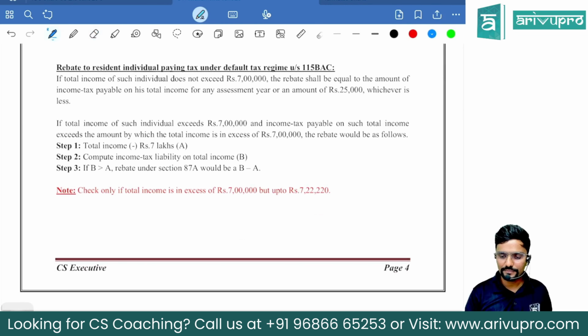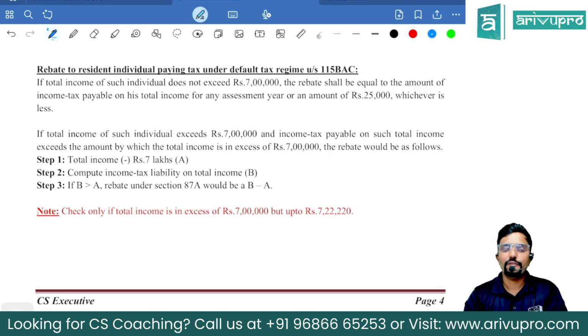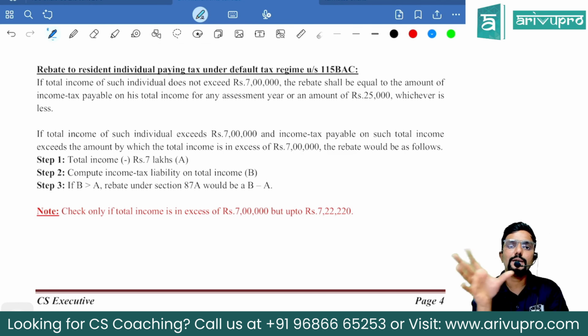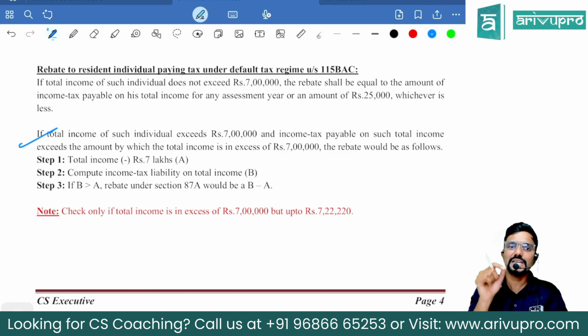Let us move forward. Next, this is not a change, but an update, guys. See, rebate, whatever we have already learned, will remain same. When is rebate available to the assessee who is following default regime? Only if the total income of the resident individual is up to 7 lakh. But even if it is more than 7 lakh, marginally we will check it, guys. That is what this point is. Even if it is more than 7 lakh, marginally means by a small amount, we will check rebate by applying these steps.